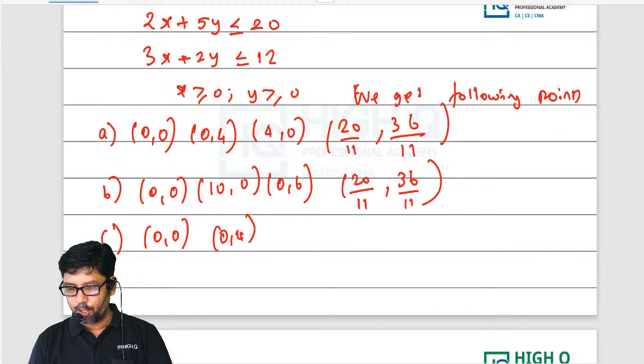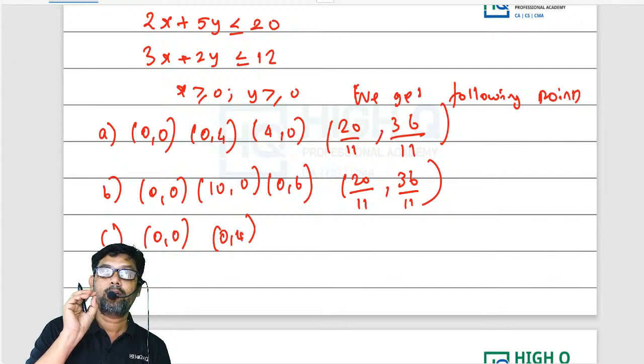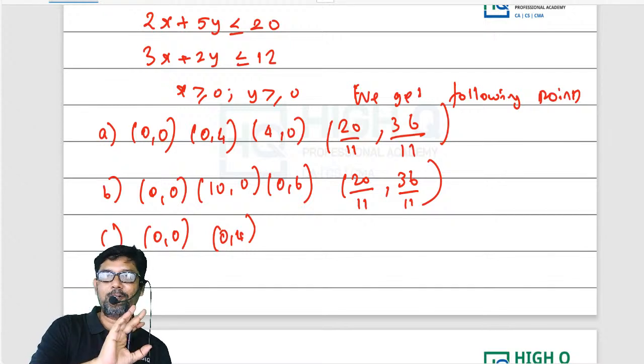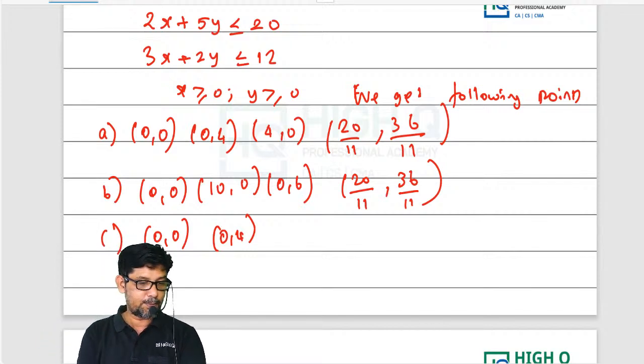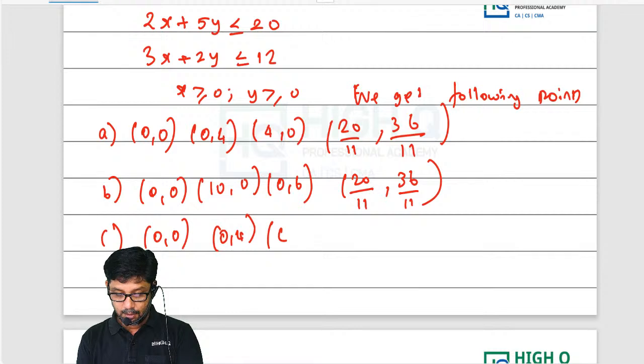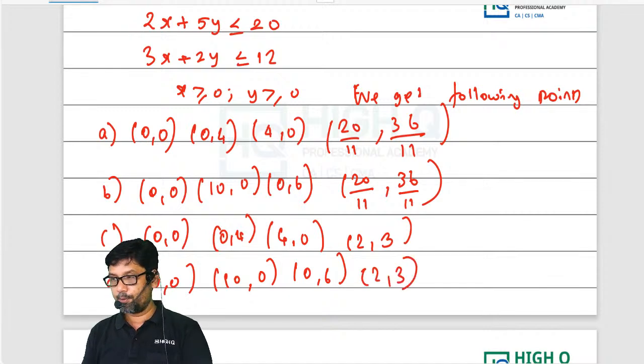Yes, Ria, you are absolutely correct. Corner point questions were mostly asked in CPT. At that time they call it quantitative aptitude. Don't call it CPT, call it the quantitative paper. So this time, this is very much important, and it may be expected. (4,0), (2,3). Option D: (0,0), (10,0), (0,6), (2,3). These are the 4 options given.